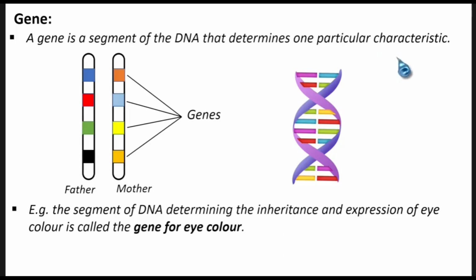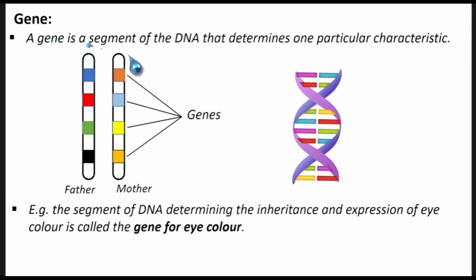That is it. So that's why we are saying, like this one here will have its own characteristic that it will determine, this one its own, this one its own. You won't find that there's one gene determining the characteristics of how the eye color appears, how the hair color appears, the skin color appears. No, there's only one gene for eye color, one gene for skin color, one gene for hair color, and other characteristics like that of a human being. So that's what it is.